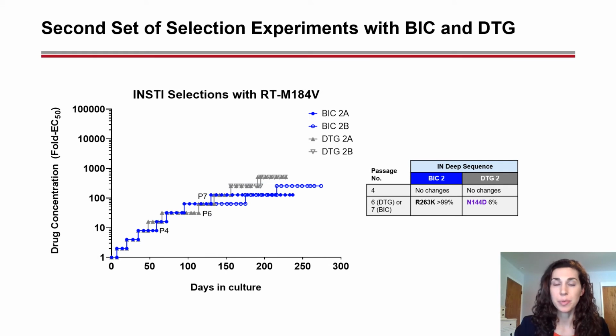In the second set of BIC and DTG selections, as I mentioned, we split each into 2 sister cultures after we saw the first genotypic changes. By passage 7, the BIC selection had acquired R263K, which is the signature resistance mutation selected by both BIC and DTG. By passage 6, the DTG selection had acquired an N144D substitution at low level, which I've highlighted here in purple because it's not previously been associated with INSTI resistance. We'll look further at each selection on the next slides.